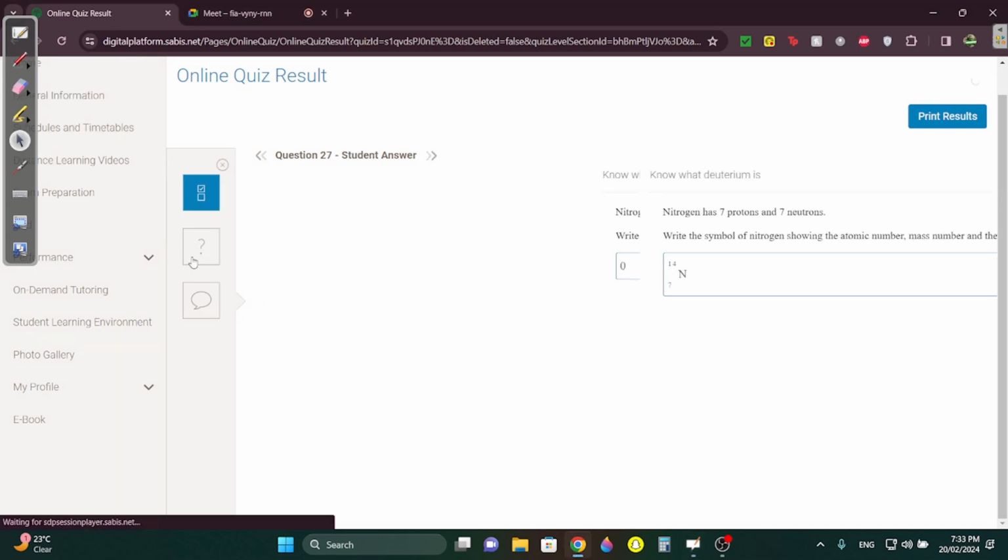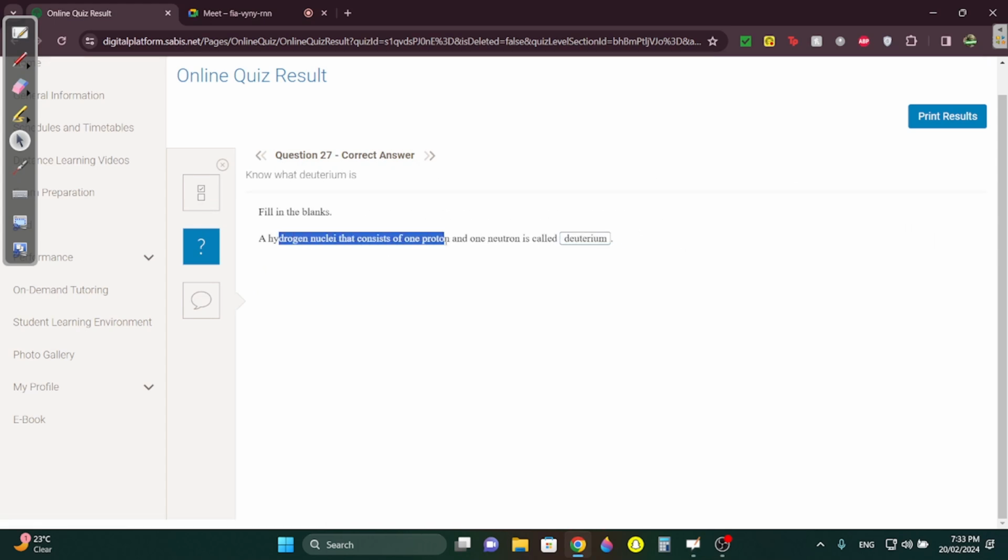Question 27. A hydrogen nuclide that consists of 1 proton and 1 neutron is deuterium. You have to spell it properly. 1 proton, 1 neutron. So in total, it's 2. And when it's in total 2, it's deuterium. Okay. Question 28. Which ones are liquids? You know, it's mercury and bromine, Br.